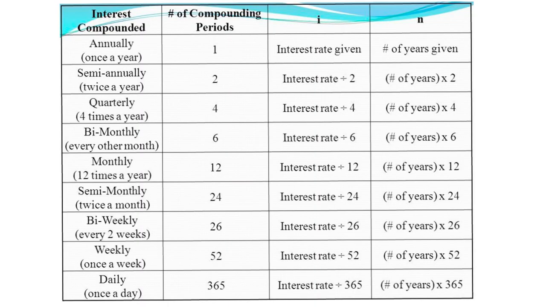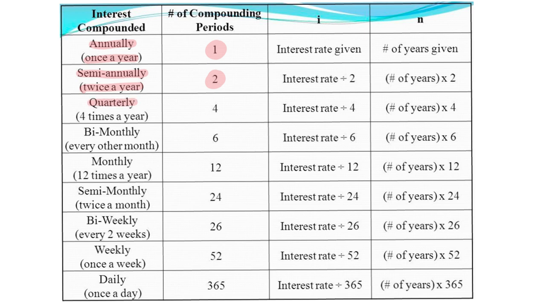With regards to the compounding periods, I would like you to be very, very familiar with these compounding periods. So let's look at them slowly. When you say compounded annually, that means once a year, the number of compounding is only 1. When you say semi-annually, that's twice a year, so the compounding period N is equal to 2.